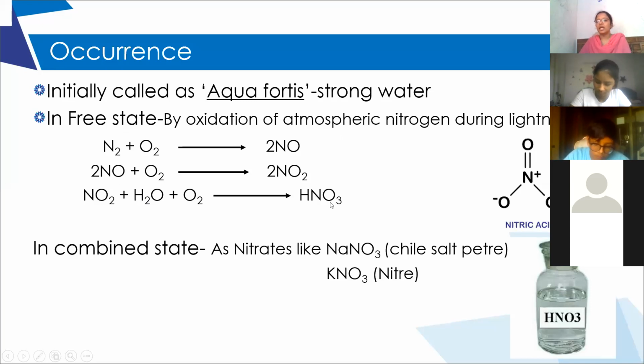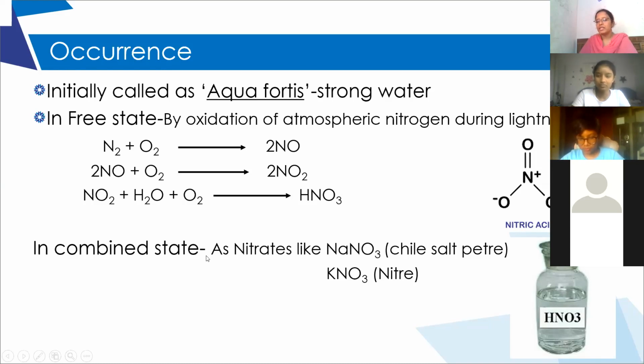Did you remember nitric acid is also one of the components of acid rain? The two components of acid rain are sulfuric acid and nitric acid. The sulfur dioxide combines with rainwater to form sulfuric acid. Nitrogen dioxide combines with rainwater to form nitric acid. Is it clear? So nitric acid is formed in nature during lightning, during heavy rains.